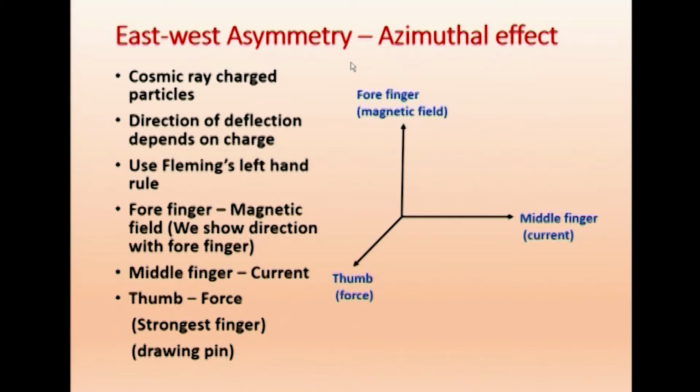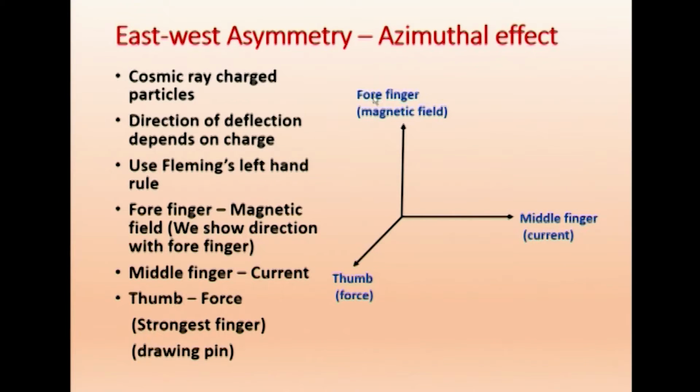Now, the cosmic ray particles are charged particles, and we have been talking about the Lorentz force. How to remember the direction of the Lorentz force? Just use your left hand: the forefinger will be the magnetic field direction, the thumb will be the direction of force, and the middle finger will be the direction of current. That is what we have drawn in the diagram. You just put your left hand and see, you will be able to understand this.